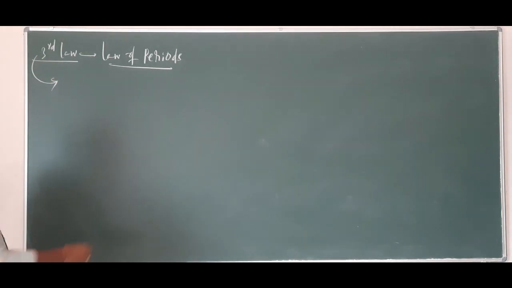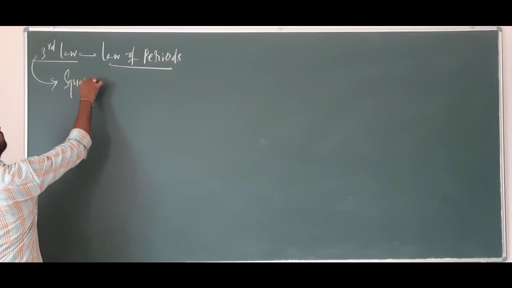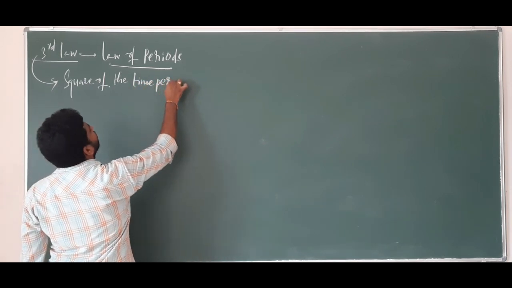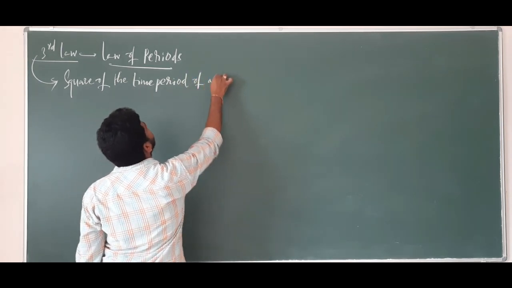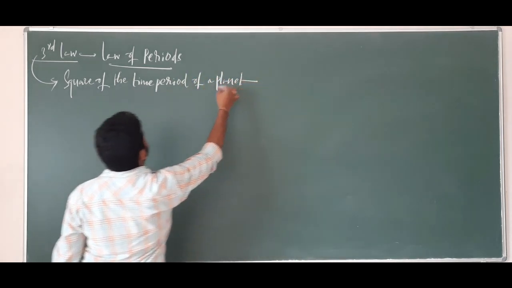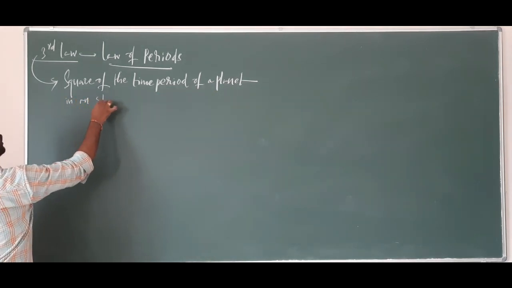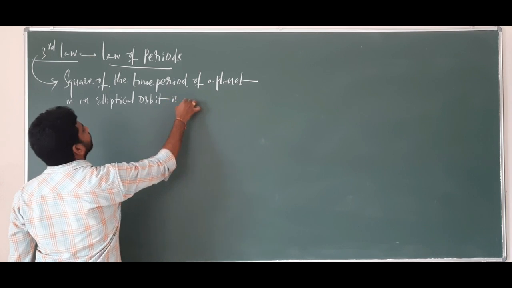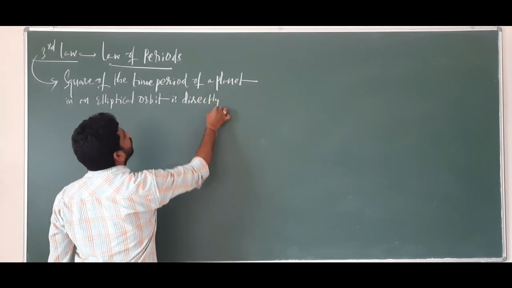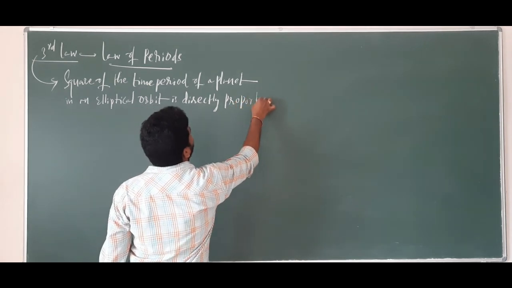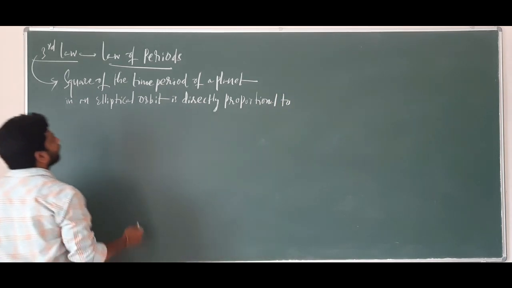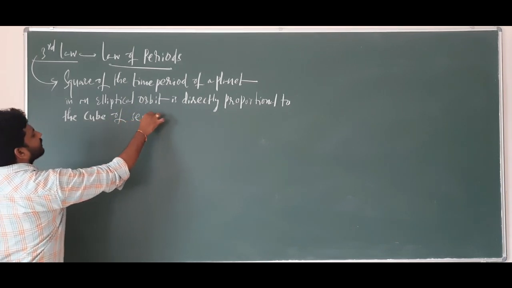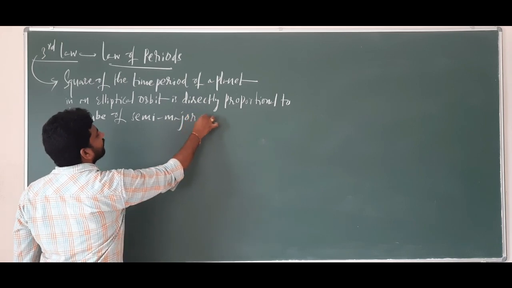It states that the square of the time period of a planet in an elliptical orbit is directly proportional to the cube of the semi-major axis.